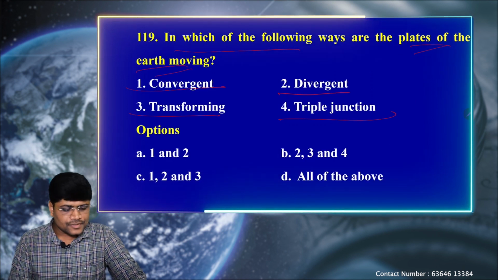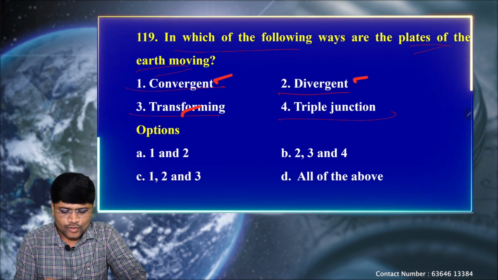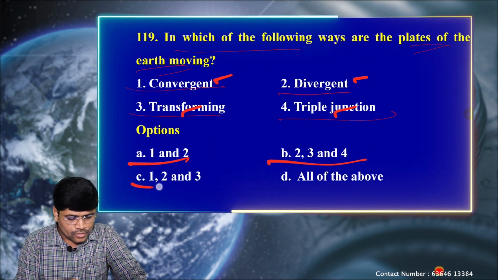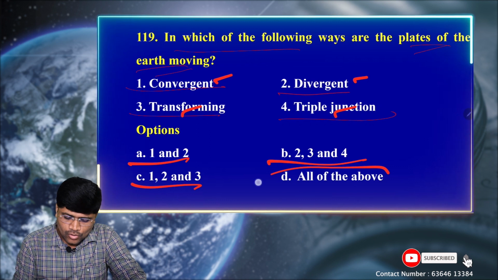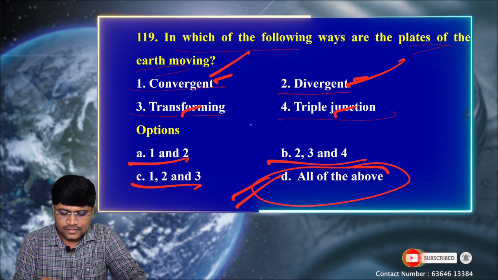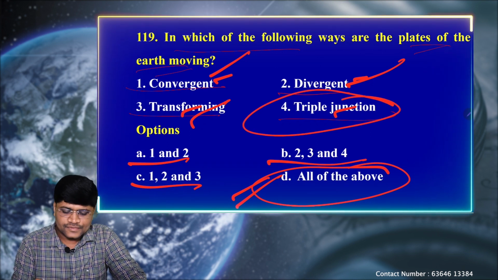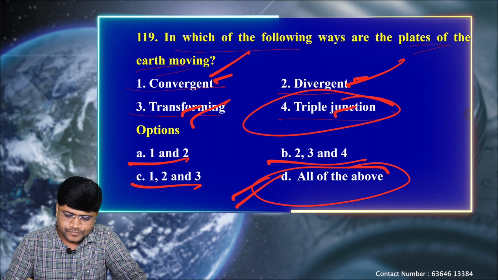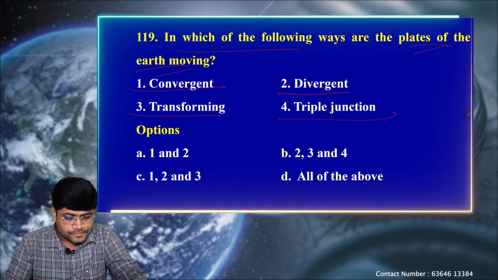So here we have options convergent, divergent, transform, and triple junction. Option A only 1 and 2, B 2, 3, 4, C 1, 2, and 3. We know it is all of the above. Okay. So plates are converging, they are diverging, they are transforming. Again, there are chances where more than 2 to 3 plates are converging on each other. So option D.